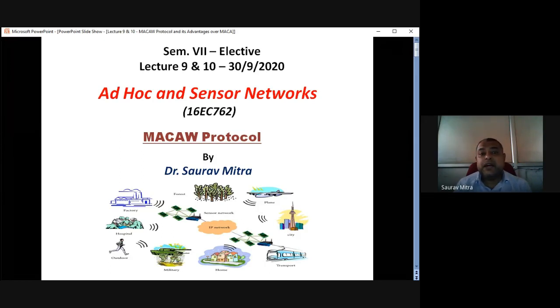As long as N1 R1 communication is not over, N2 has to wait. As soon as the N1 R1 communication gets over, then N2 R1 packet exchange, RTS CTS, can happen, where N2 is the hidden node transmitter and R1 is the receiver. As long as N1 R1 communication goes on, nothing happens.